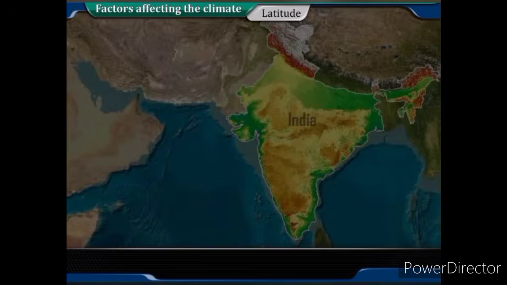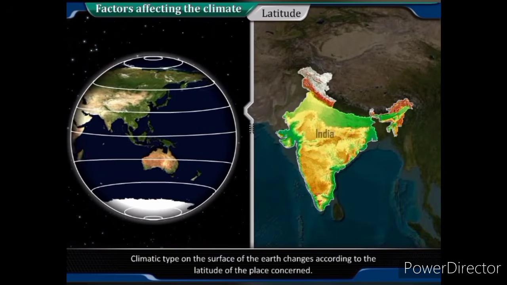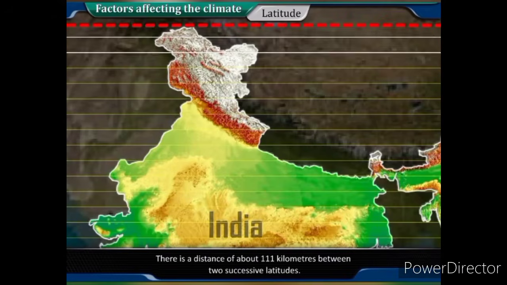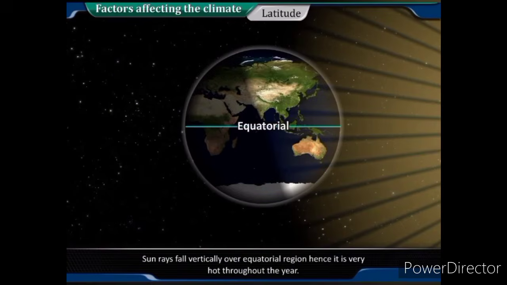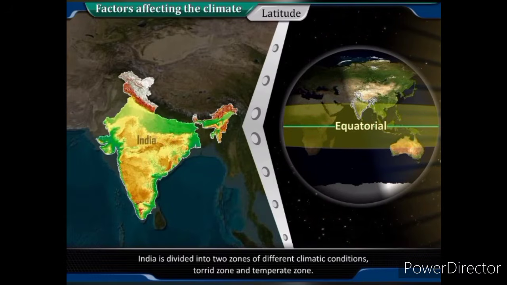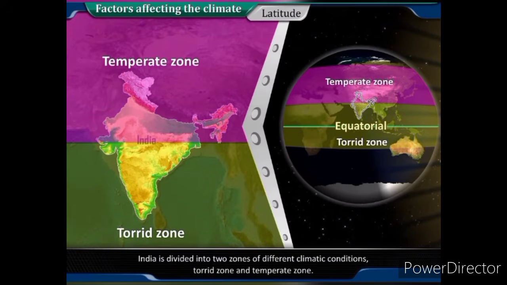Latitude. Climatic type on the surface of the Earth changes according to the latitude of the place concerned. There is a distance of about 111 kilometers between two successive latitudes. Sun rays fall vertically over equatorial region, hence it is very hot throughout the year. India is divided into two zones of different climatic conditions, namely torrid zone and temperate zone.